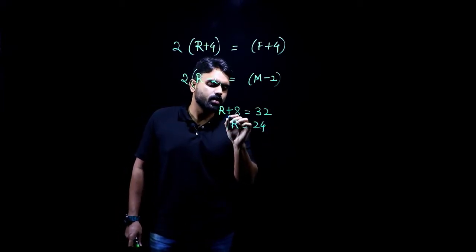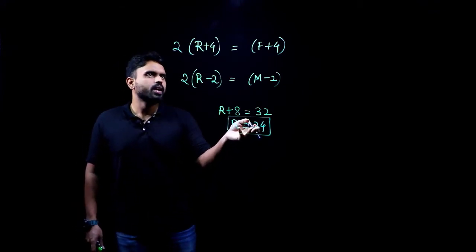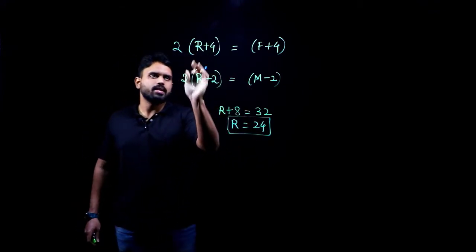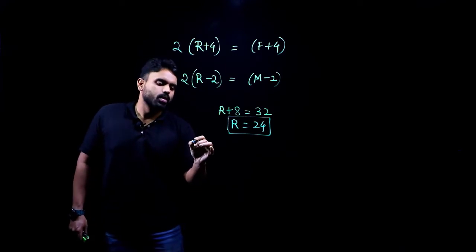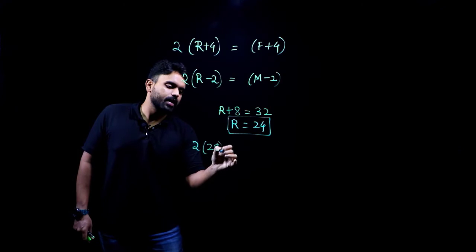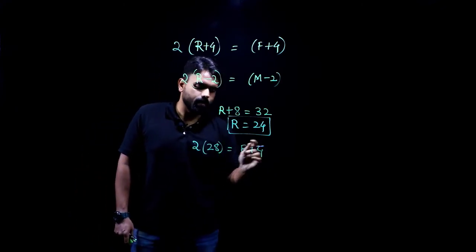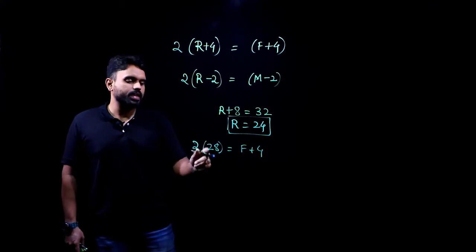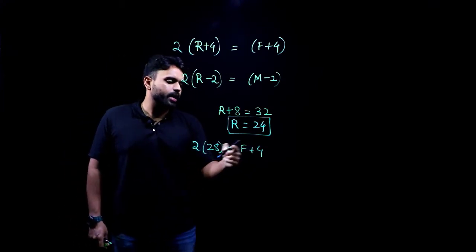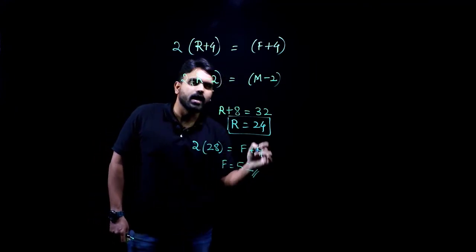Raja's age is 24. Once I know Raja's age, what I need to do is substitute 24 in place of R. That will give me 2 into 24 plus 4, 28, which is equal to F plus 4. 28 times 2 is 56. 56 minus 4, I'll get 52, which has to be the age of the father.